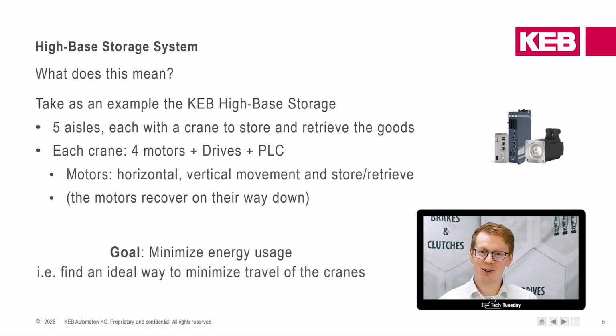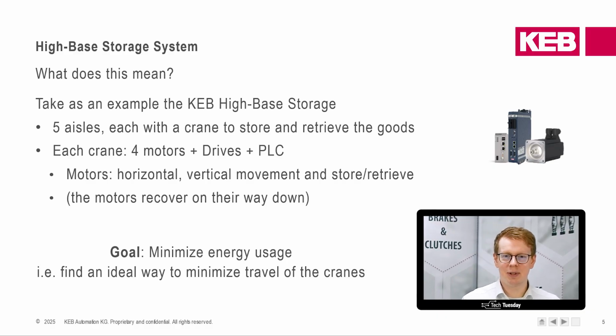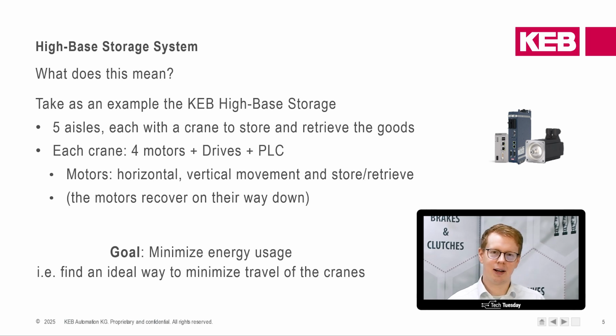So, as I already told you, we have at KAB our high bay storage system. You can imagine it like a huge storage where there are 5 aisles. Each one has a crane to store and retrieve goods that you want to store. For example, we use it for our production at KAB, for our inverters or our brakes and clutches.